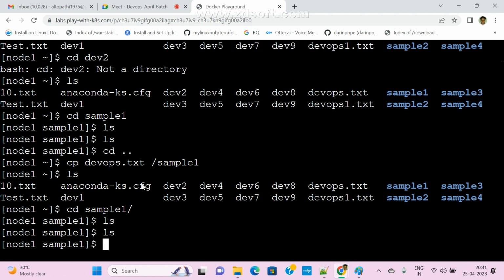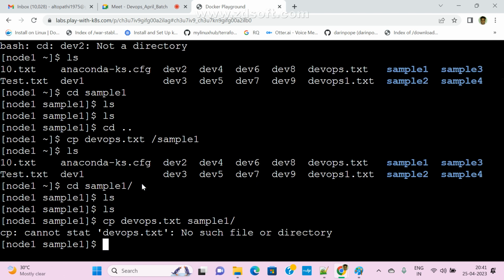Where I copied, cp devaps.txt. Why is it not copied? So now sample1. Okay, cannot cp copy devaps, correct one, right?